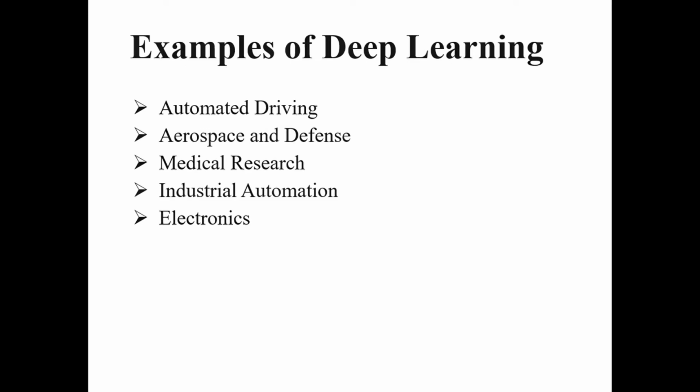In terms of examples, there are a lot of examples of deep learning. The first one is automatic driving. Automatic driving is a different kind of approach in deep learning. With the help of automotive, researchers use deep learning to automatically detect objects such as stop signals and traffic lights. In addition, deep learning is used to detect many different layers of an automatic driverless car, which helps decrease accidents with the help of these techniques.